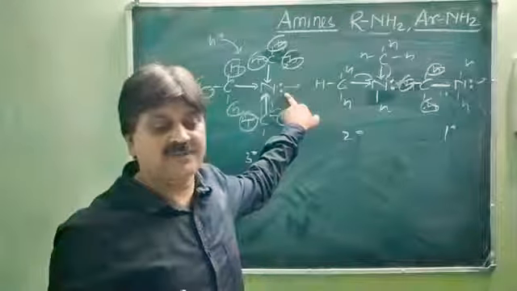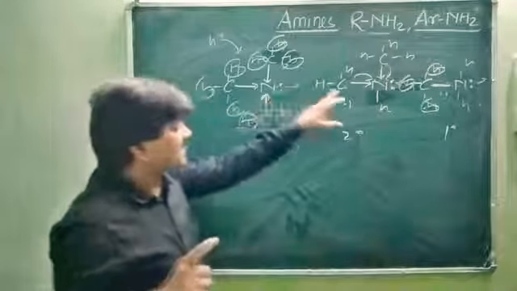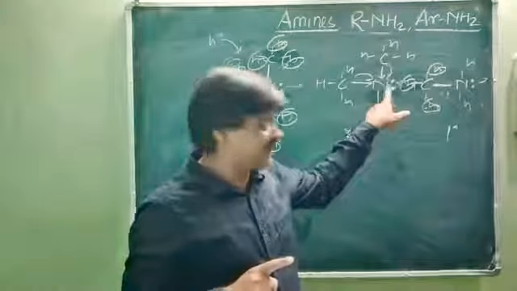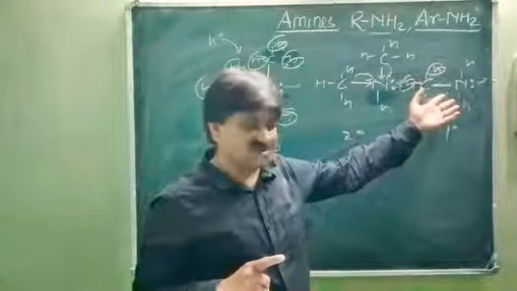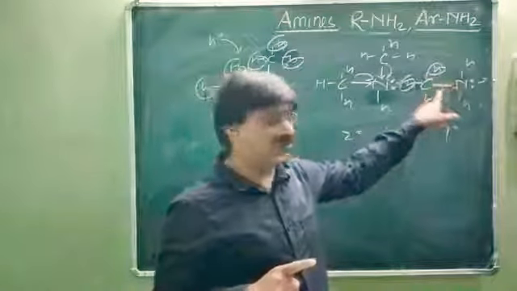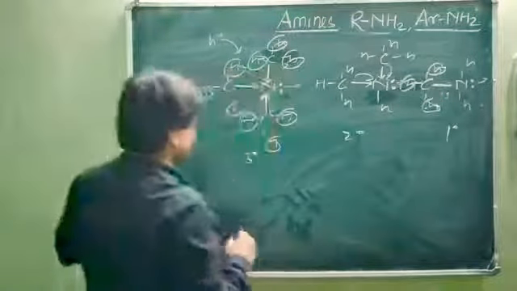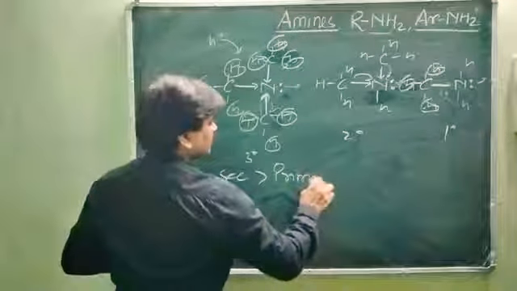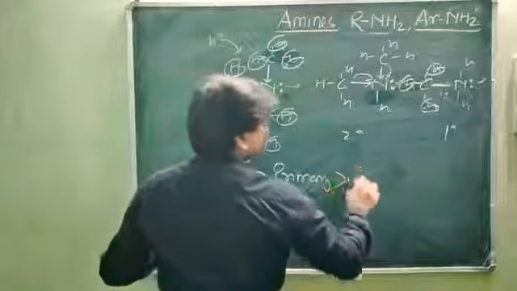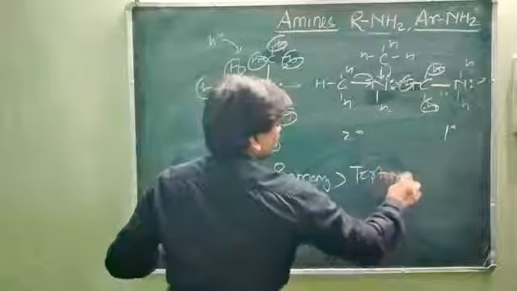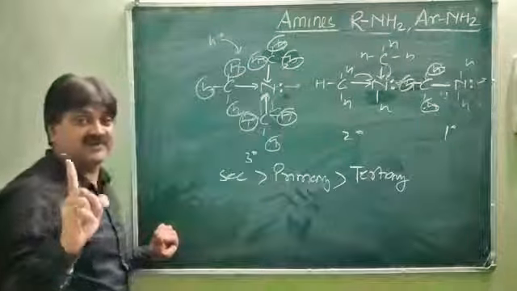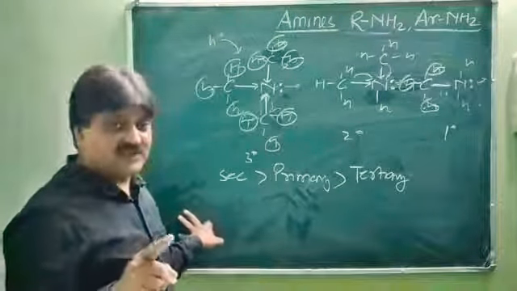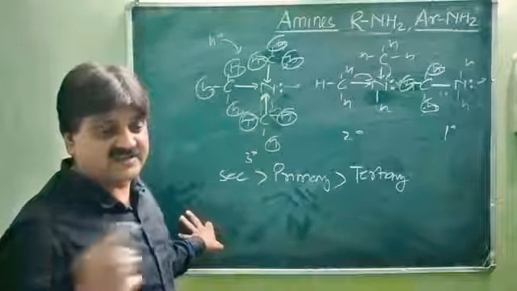So the actual order: the secondary case has less hindrance and more I effect than the primary, and the primary has very little hindrance and also has electron density due to one methyl group. So the order is found that secondary is greater than primary, greater than tertiary. Due to steric hindrance, keep in mind, most of the chance this question arises in the exam, which would have the more basic character in case of the methylamine.